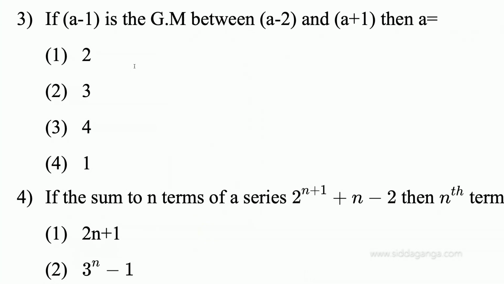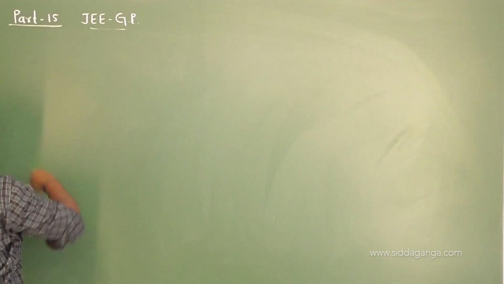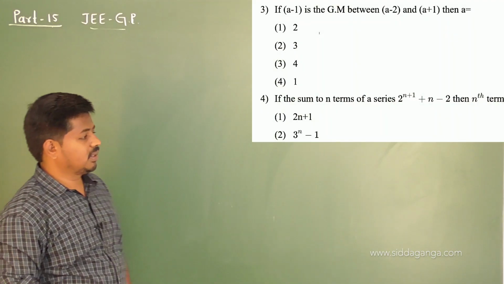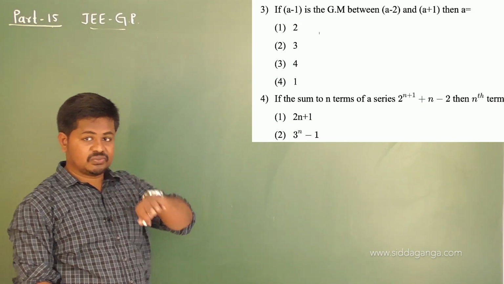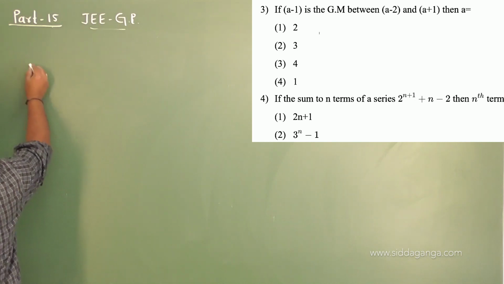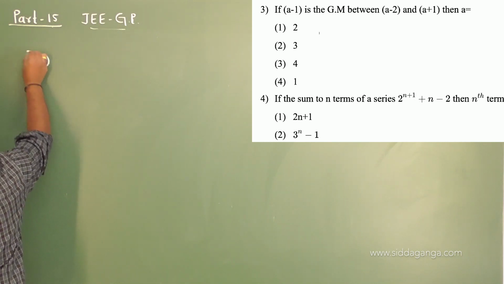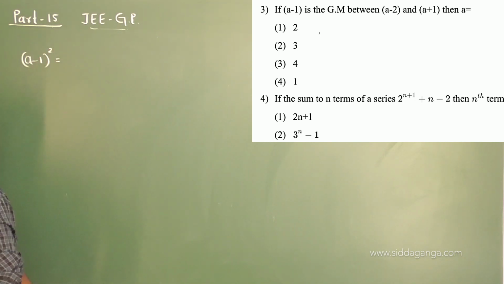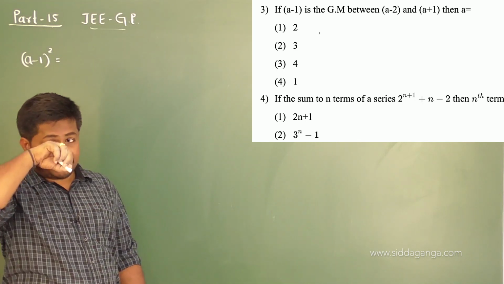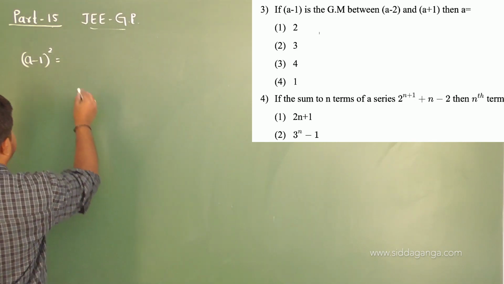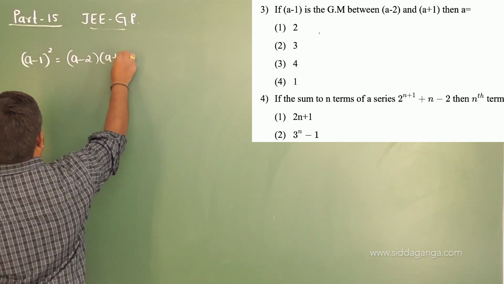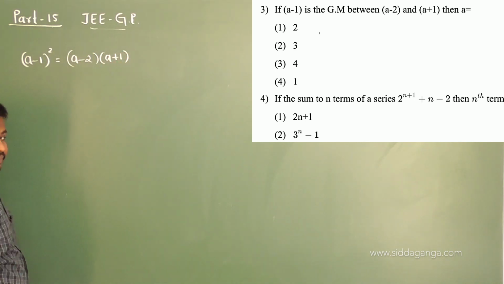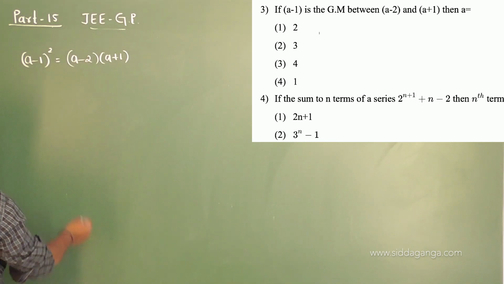So I can write from the relation, if three numbers a, g, b are in GP, then g square is equal to ab. So here in this case, a minus 1 will be g. Therefore, a minus 1 whole square is equal to a into b, you mean first and last term. What is first term? A minus 2 and a plus 1. A minus 2 into a plus 1. So let me simplify this. We will get the value of a. I mean, this is true for what value of a?